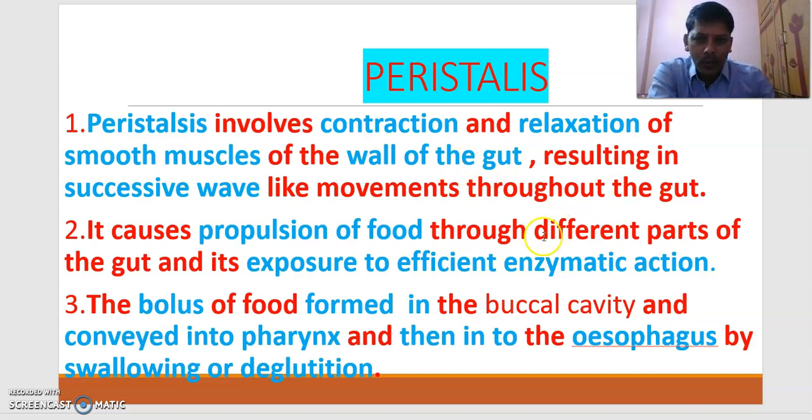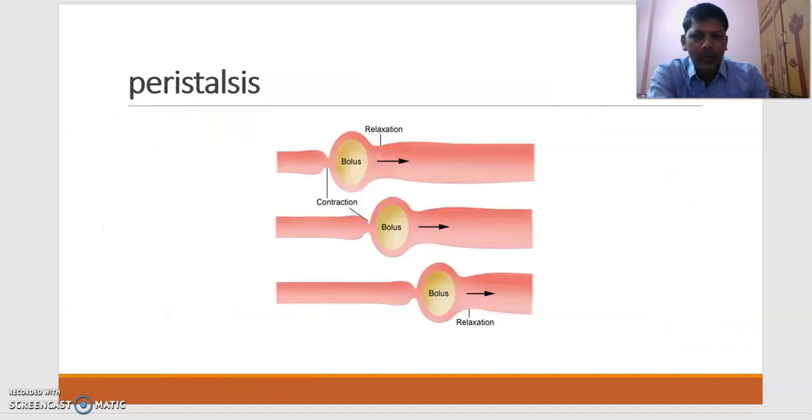The peristalsis involves contraction and relaxation of smooth muscles of the wall of the gut. Because of this contraction and relaxation, there would be successive wave-like movements throughout the gut. That successive wave-like movement throughout the gut is called peristalsis. You can observe it here. Here there is a contraction of muscles, and here relaxation of muscles has happened.